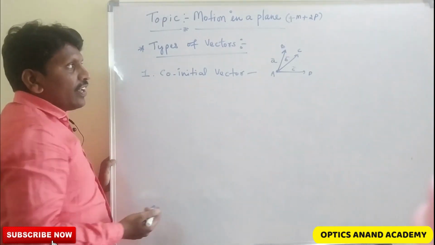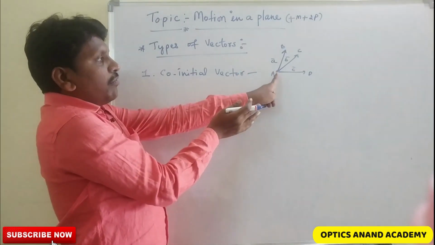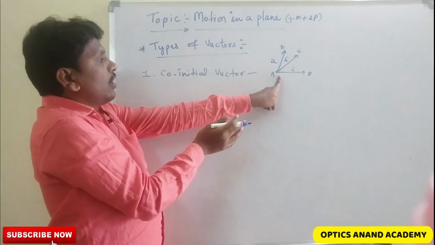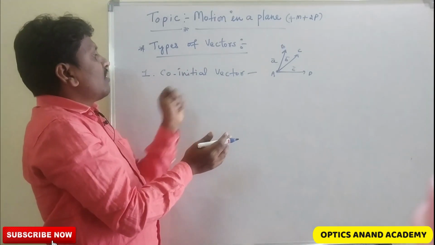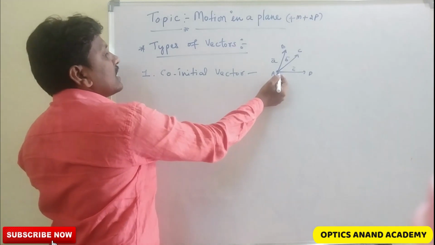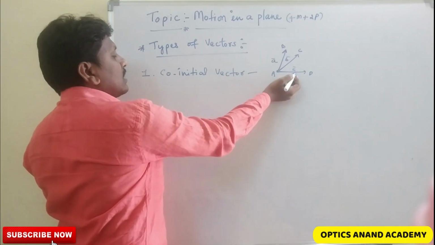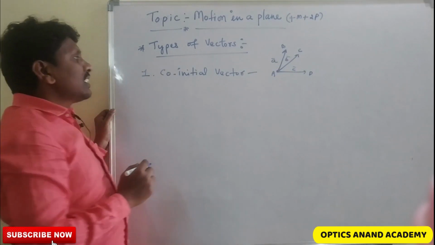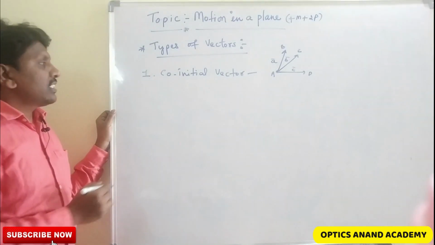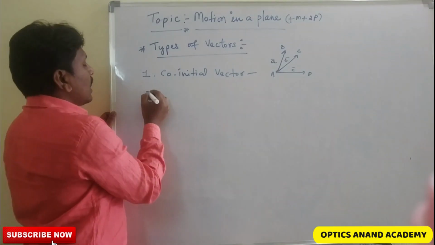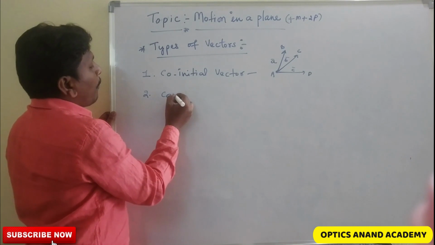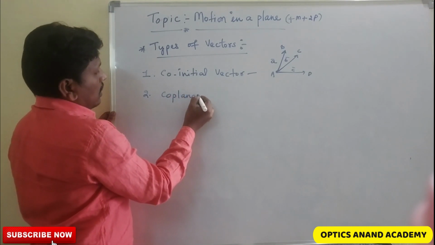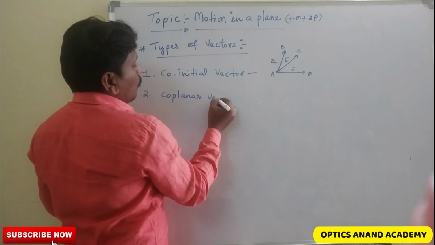The three vectors start from the same point. So that is co-initial vectors. Initial point is the same for all the vectors, so we can say them as co-initial vectors. And the second one is coplanar vectors.